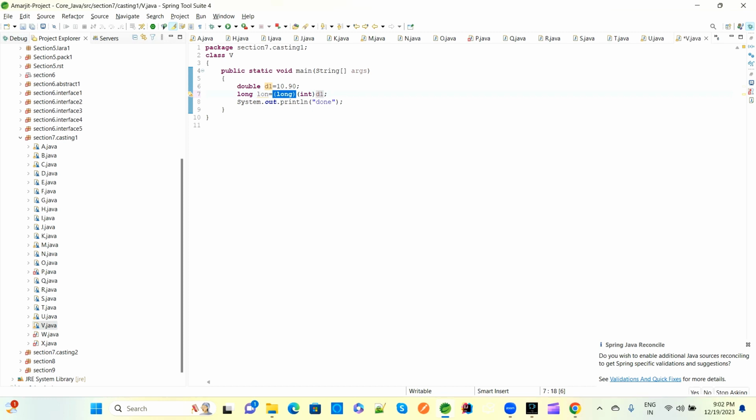If you are not putting this also, no issues. So automatically the compiler handles lower to higher, no need to mention it like this. Only for higher to lower do we have to mention it. Means upcasting no issues, downcasting we need to mention.